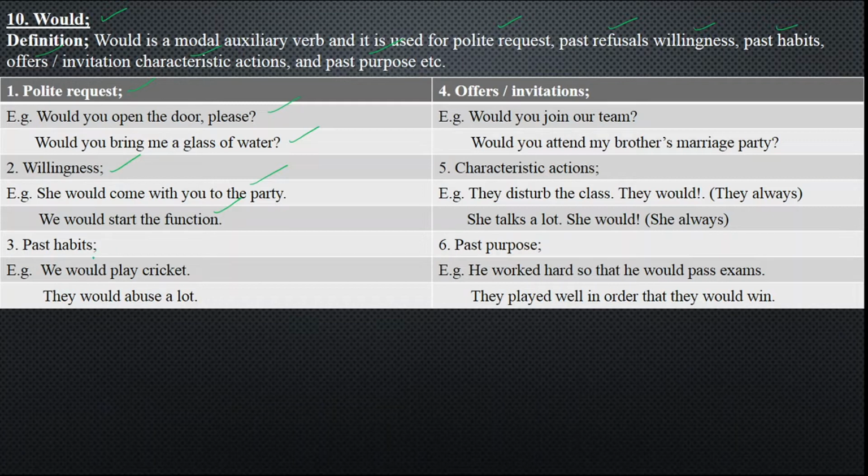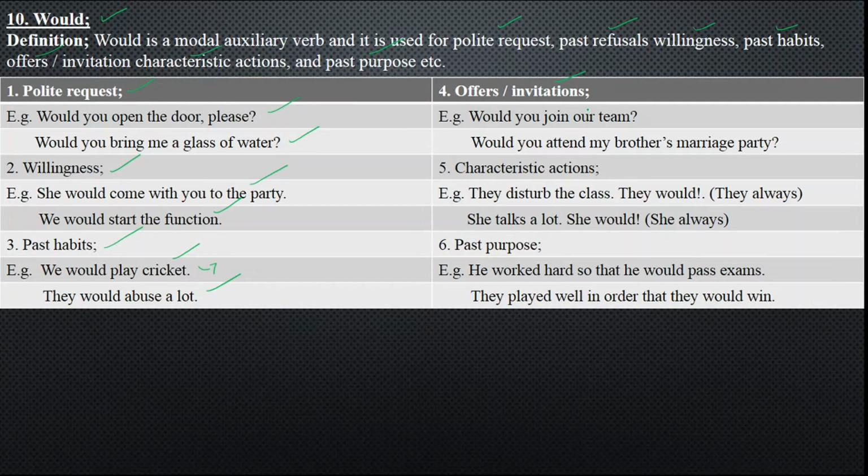Number three, we have got past habits. We would play cricket. Here it is past habit, but now we have left playing cricket. And they would abuse a lot. Now they have left abusing. That is past habit.